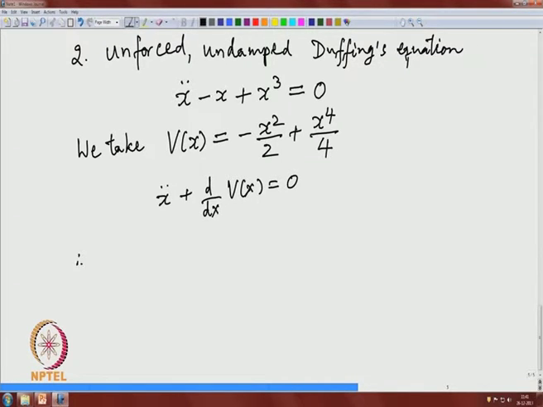Therefore, we have the key equation again, x dot t square. Any solution will satisfy this. This is a constant.